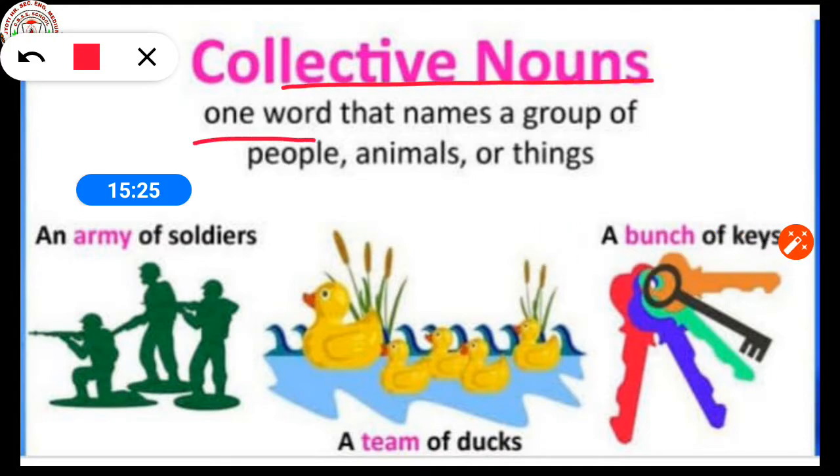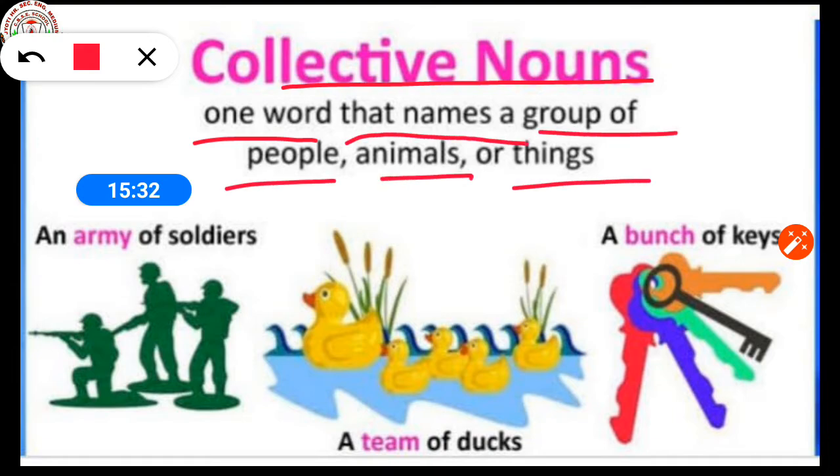Collective nouns are one word that names a group of people, animals, or things. See, an army of soldiers, a team of ducks, a bunch of keys.